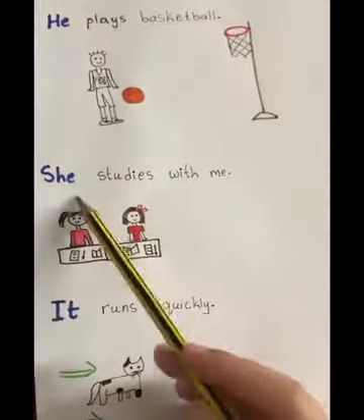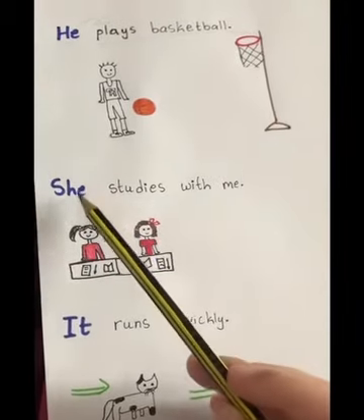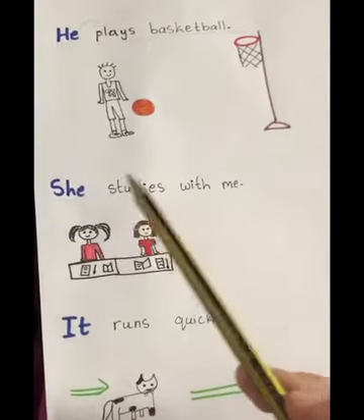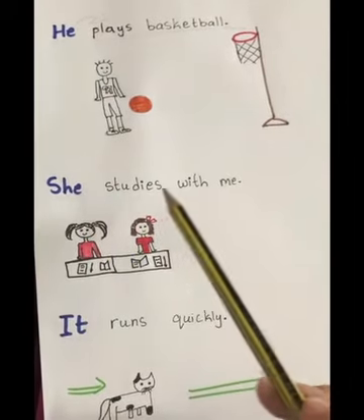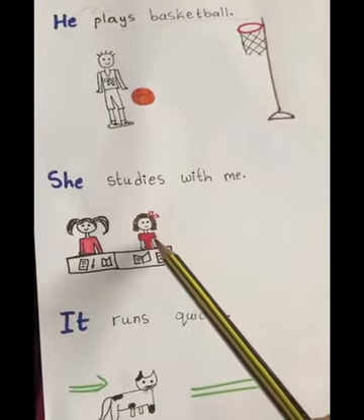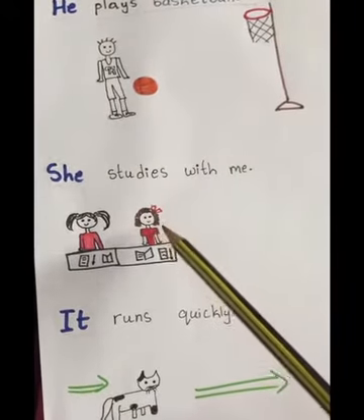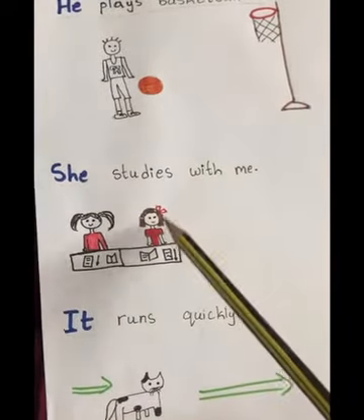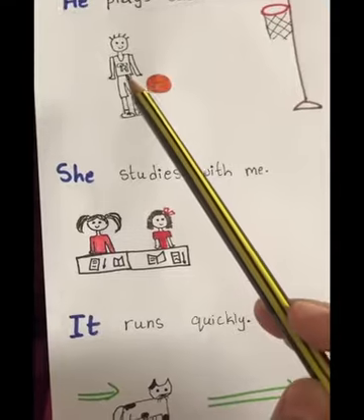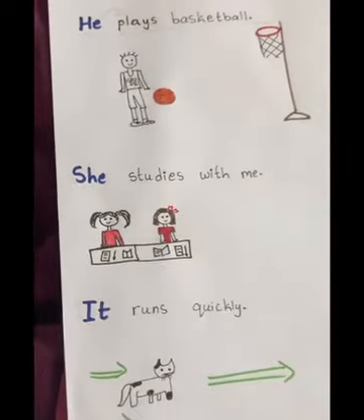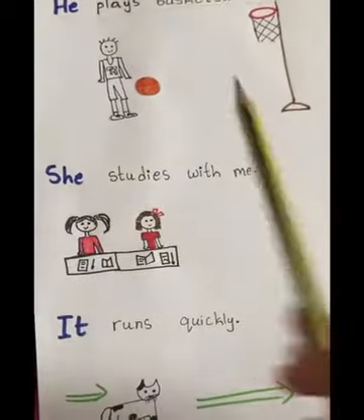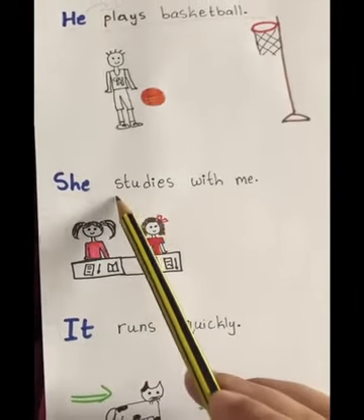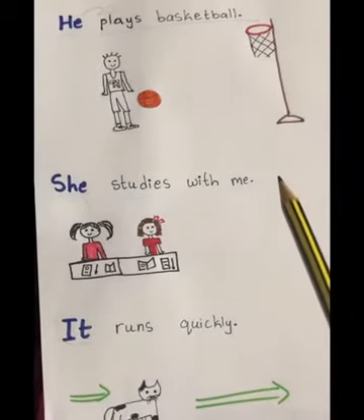Now, she studies with me. Here we use she because this girl is talking. Let's assume that this girl is saying she studies with me. She means this girl, okay? So we are talking about a girl, so we use she, right? We don't use he. We use he for a man or a boy. Now, she studies with me. She is the subject, and the rest of the sentence, studies with me, is the predicate.